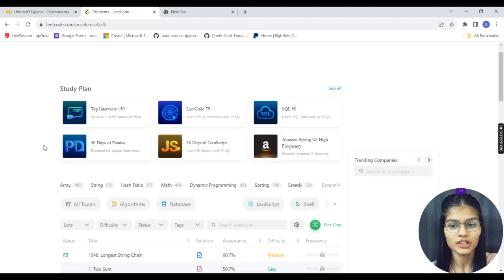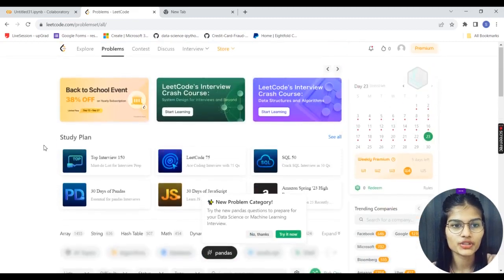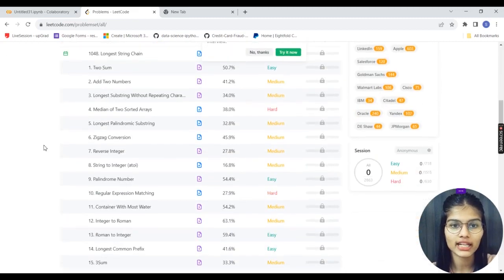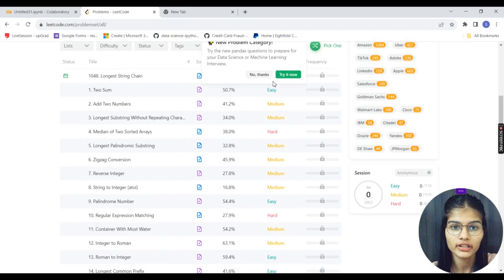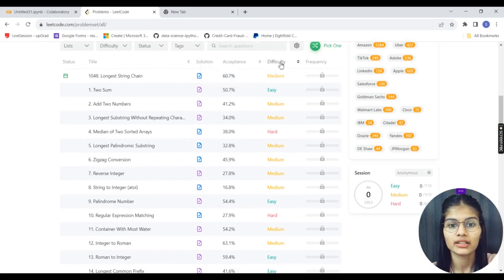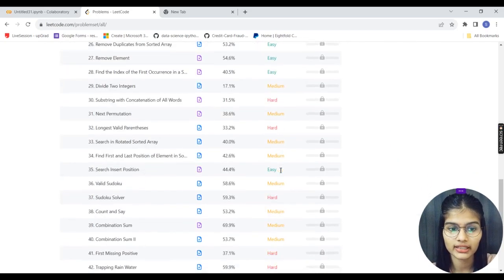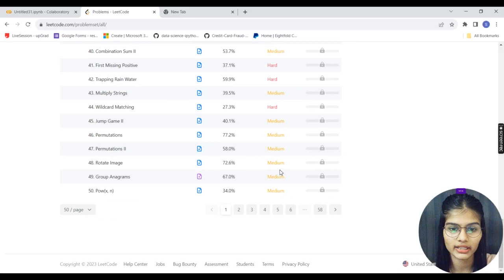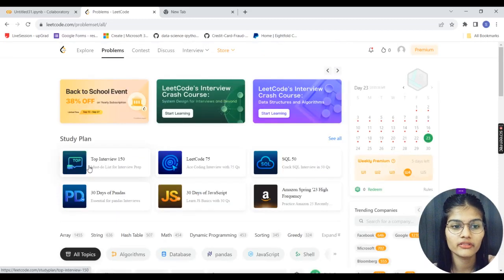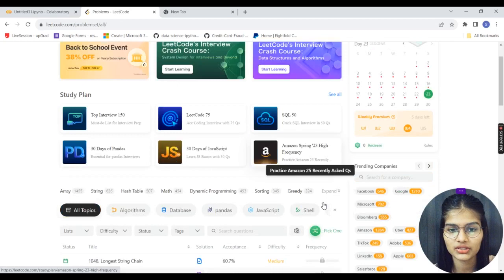Okay. So here goes my LeetCode, and down the line we have a lot of questions for you to practice based on their ratings, the difficulty levels. There are a lot of things here. And apart from that, if you want to prepare for the interview, you have Interview 150 questions, 30 Days of LeetCode, JavaScript, SQL, Amazon Spring.